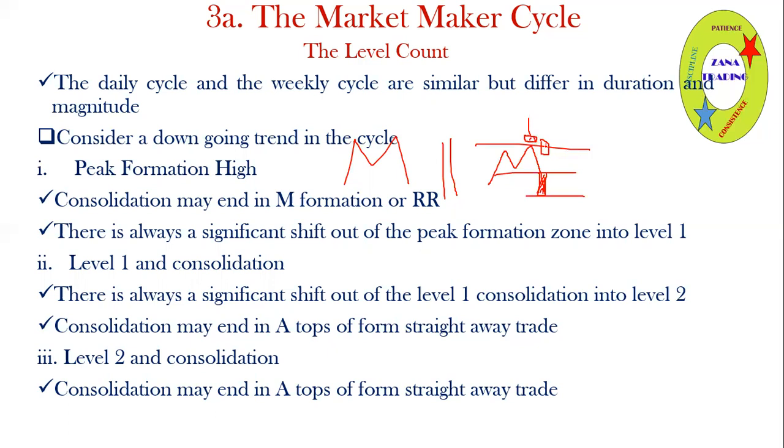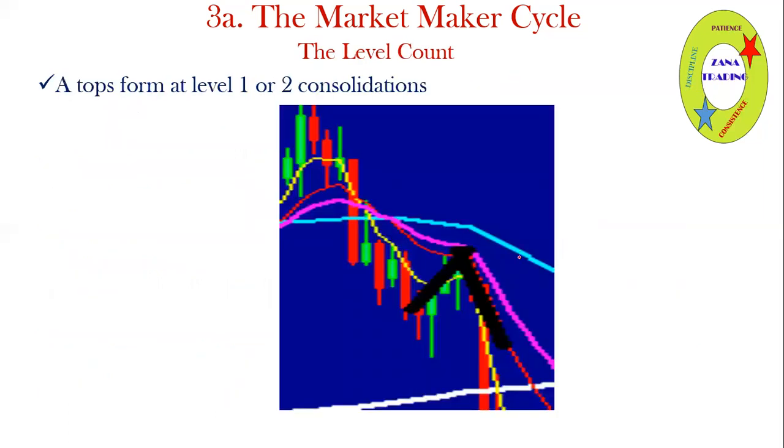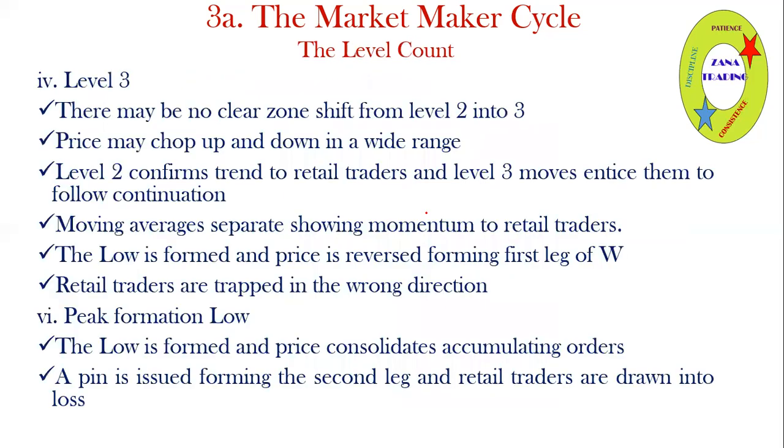If you find one candle in the direction of the movement, then you wait for your RSI crosses, moving average crosses, then you enter at that point. That will be a good move. Then after that, they may consolidate, then they move 1, 2, 3 levels as usual, right? So this is what we are talking about as an A top that happens at level 1 and level 2 consolidations. Then at level 3, there may be no clear movement from level number 2.